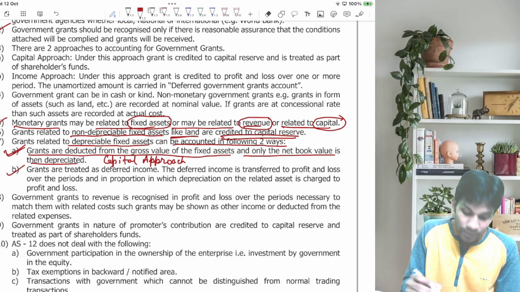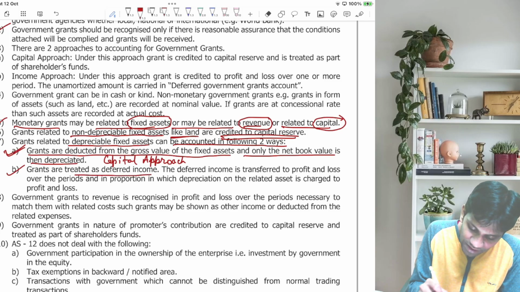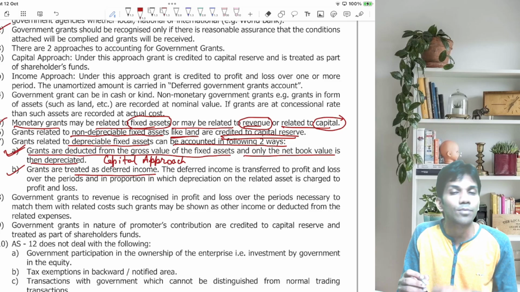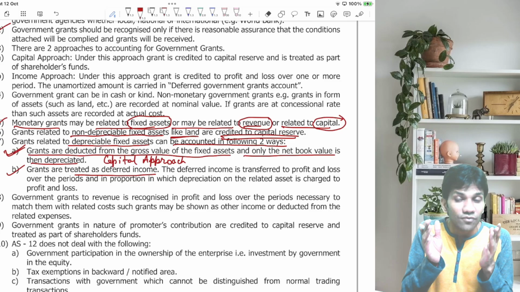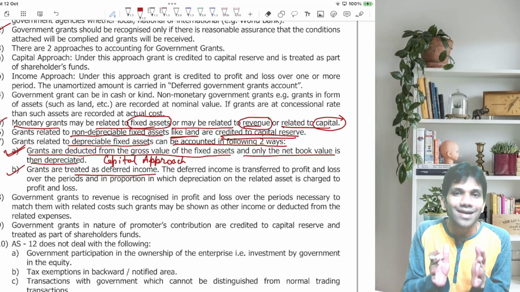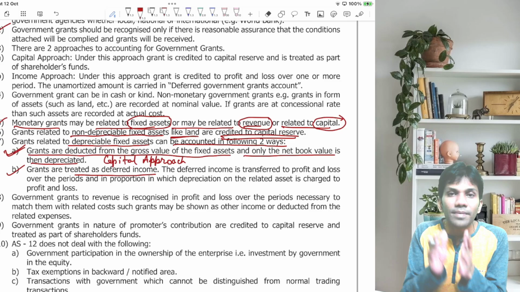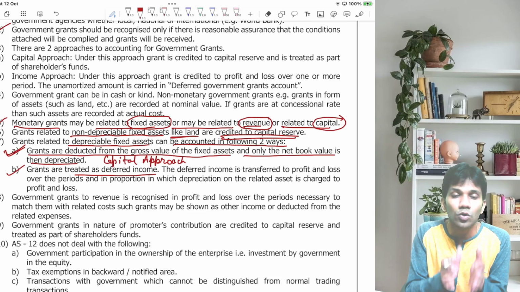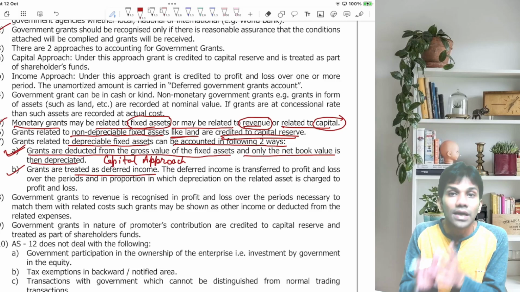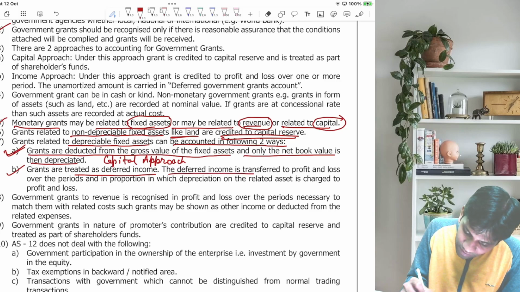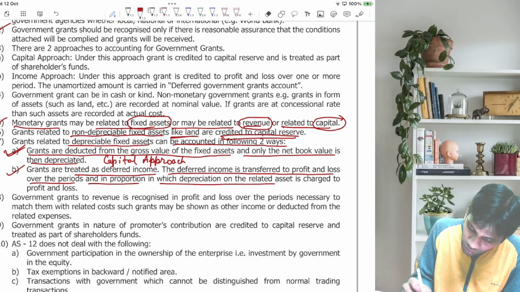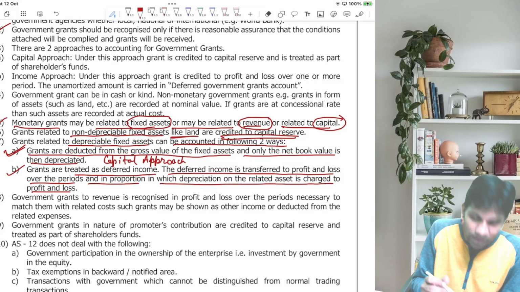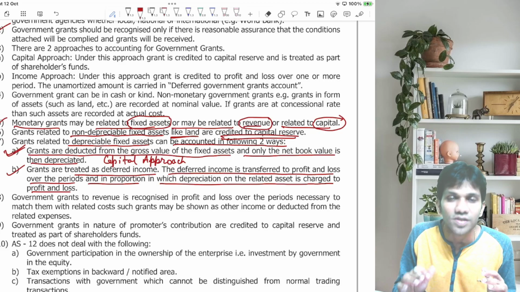Point number B. Now this is the income approach. Grants are treated as deferred income. How many approaches were there? Two approaches. Capital approach, income approach. Now if you are following the income approach, the grant received should be credited to the deferred government grant account. That's what they've written. The deferred income is transferred to P&L over the periods and in the proportion in which depreciation on the related asset is charged to profit and loss. So it is very difficult to understand this point.